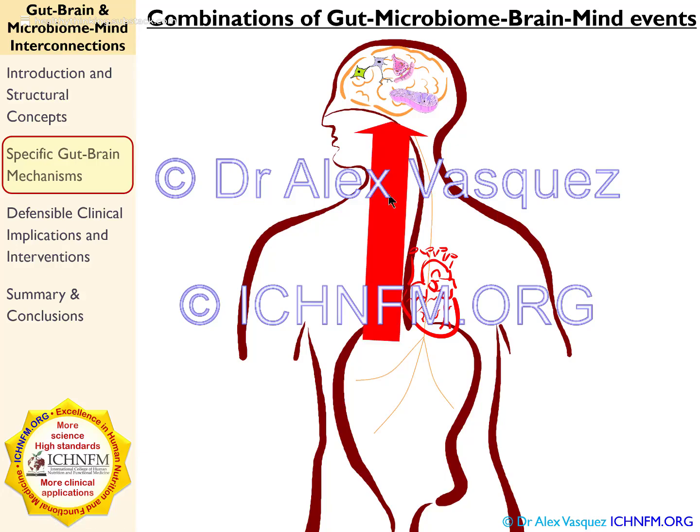So again, here's the model that I've been creating lately, and then here are some of the clinical applications.